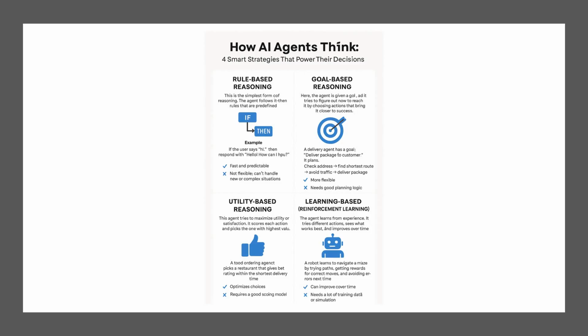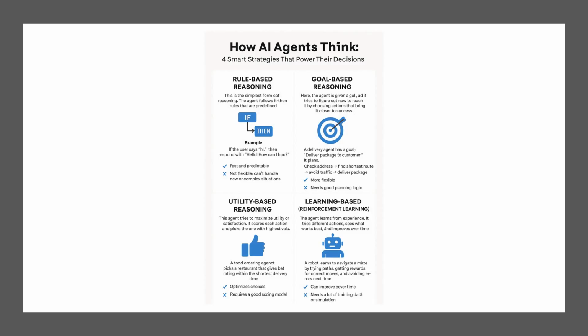An example is always handy, and here I go. A food ordering bot selects the best restaurant not just based on distance but also based on the rating, delivery time and cost. Finally, the learning-based reasoning, which is called reinforcement learning.